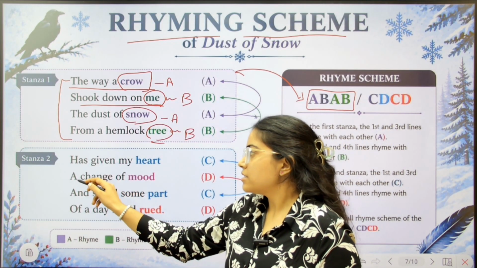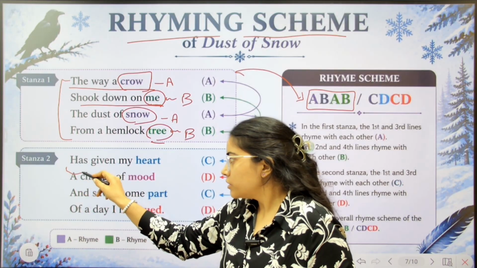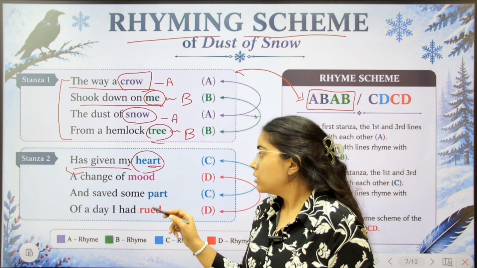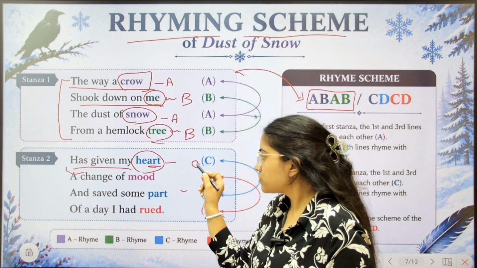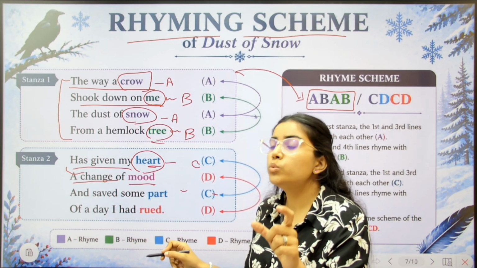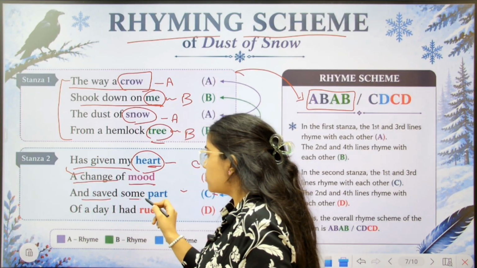Next, we have the second stanza. Let's read it out first. Has given my heart, art. Let's consider it C. Has given my heart a change of mood, ood, and saved some part